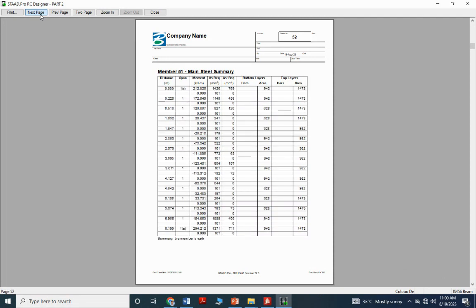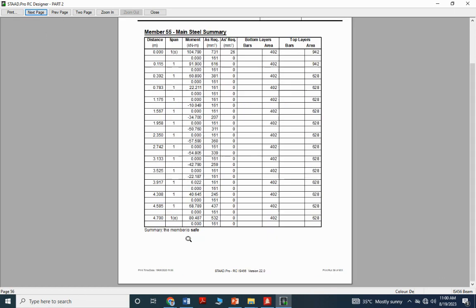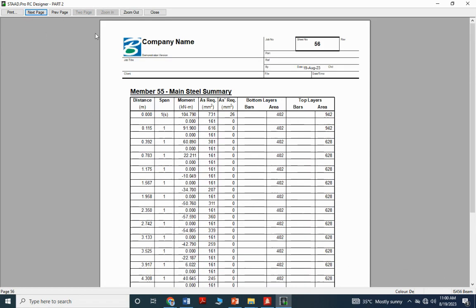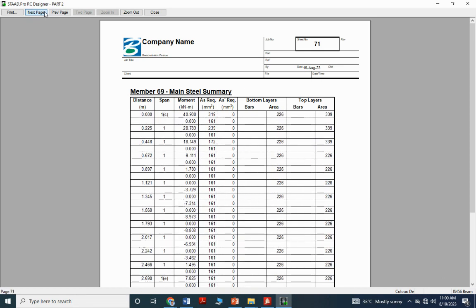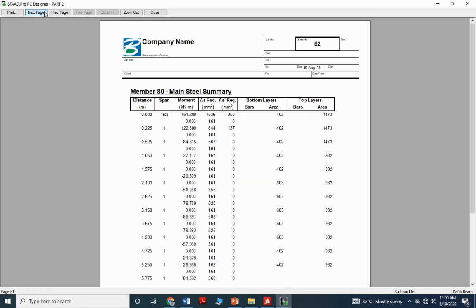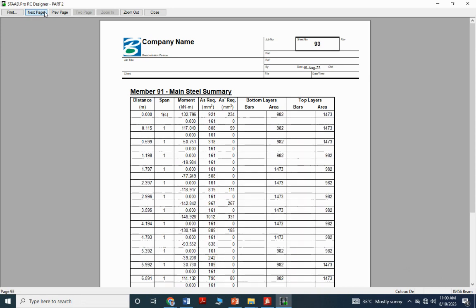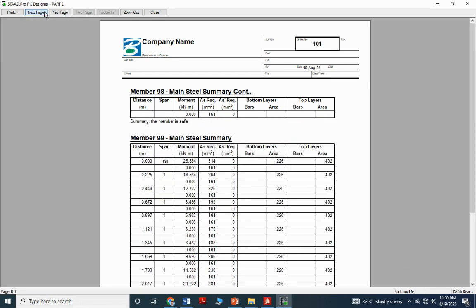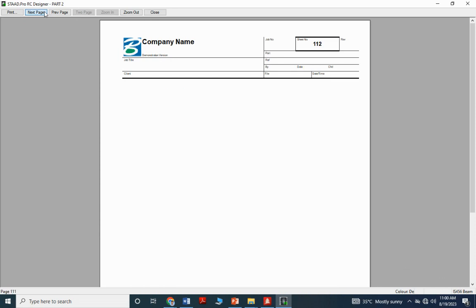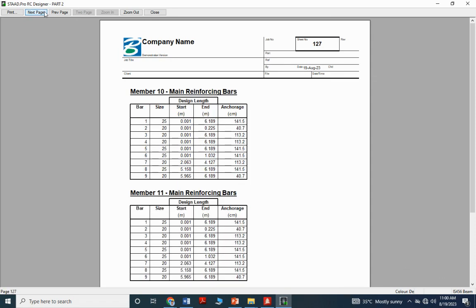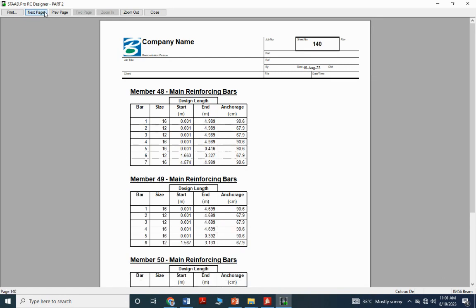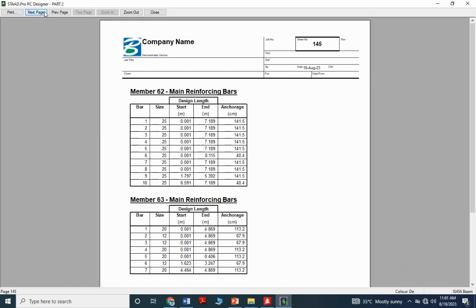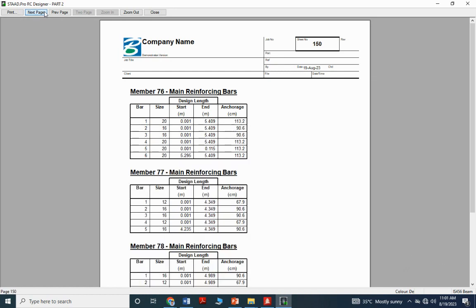So totally all members, the member is safe, the comment is also there. Member is safe. Then totally how many members? Span length.